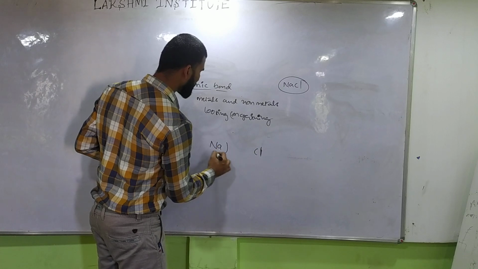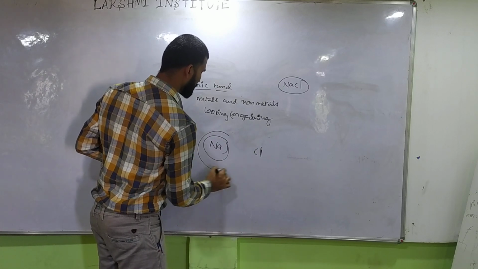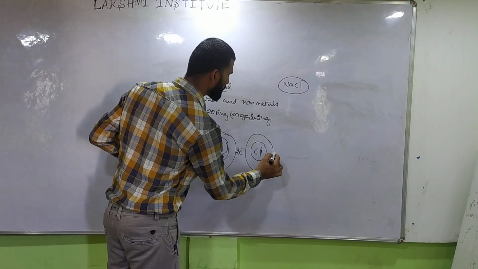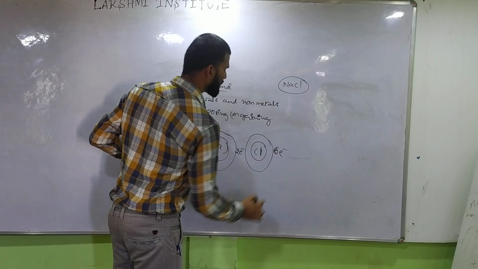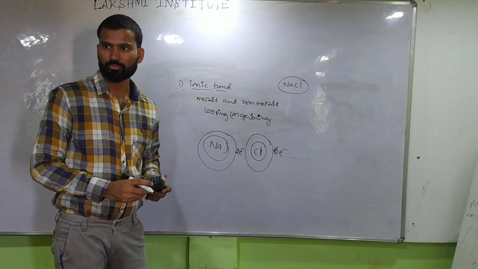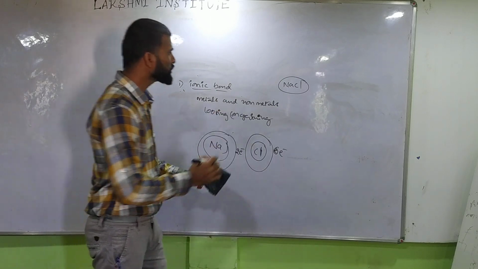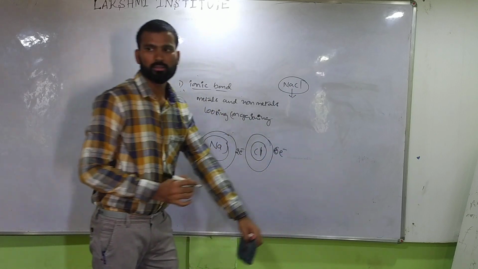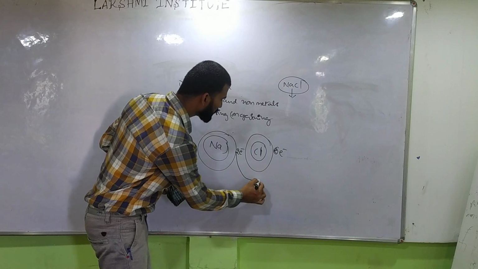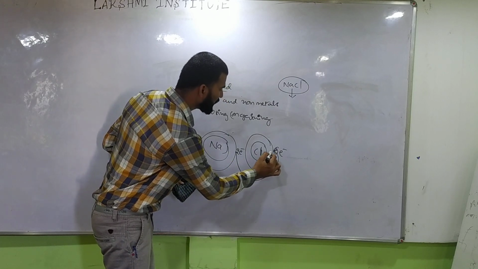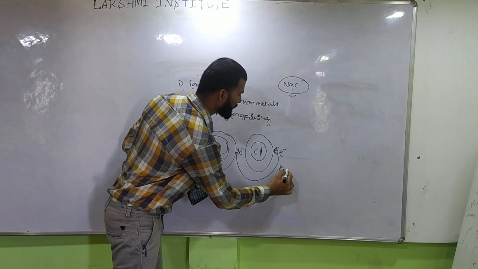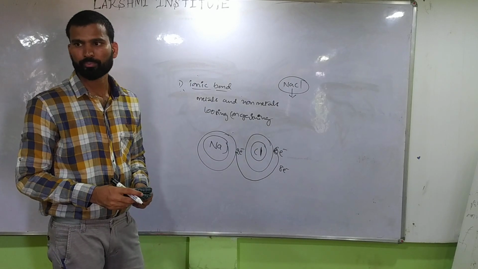Sodium's outermost orbital has 2 electrons and chlorine's outermost orbital has 6 electrons. So they need to stabilize, like in NaCl. What exactly happens here? The 2 electrons move into the outer orbital of the chlorine. It becomes 8 electrons here, so it becomes stable.